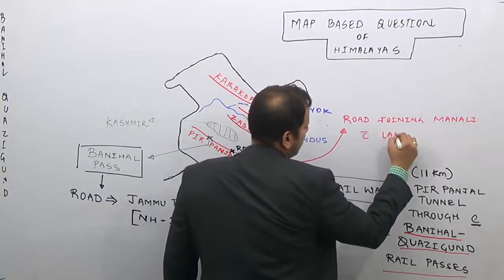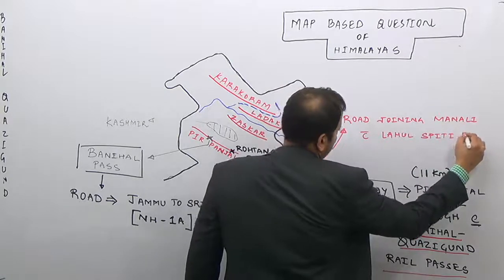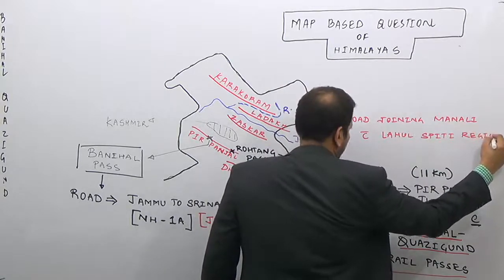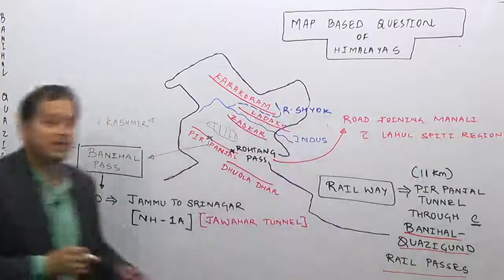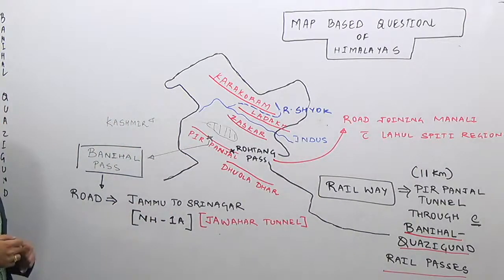A road joining Manali with the Lahul Spiti region passes through this Rohtang Pass.